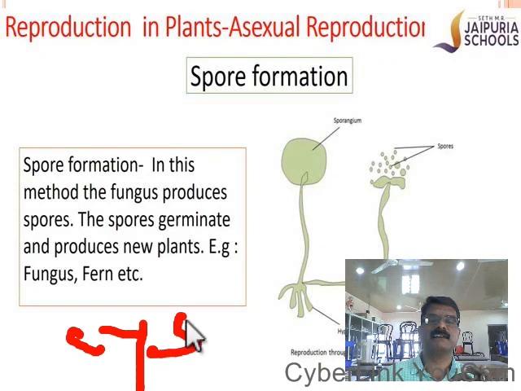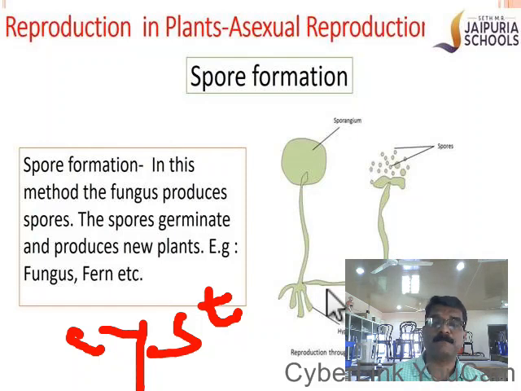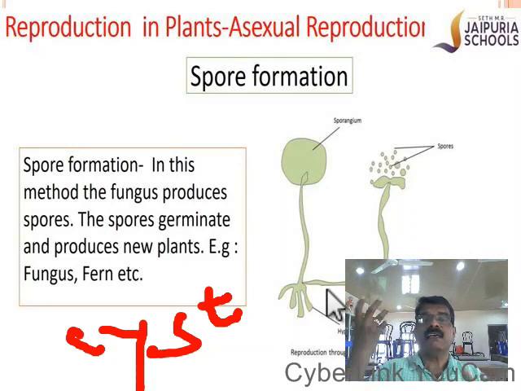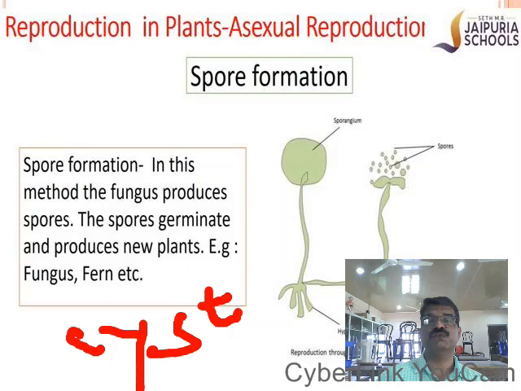Okay, cyst. So a cyst is a tough covering which develops on the spores during unfavorable conditions. When the condition returns to favorable, the cyst will open and the spores develop into a new fungus or a new fern. Okay, so this is spore formation.